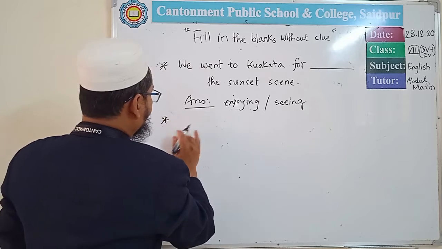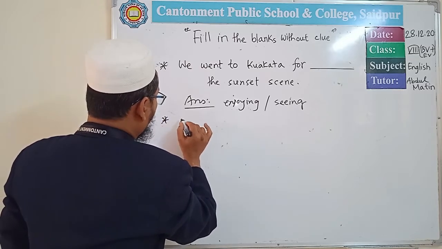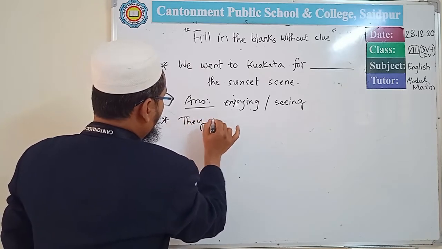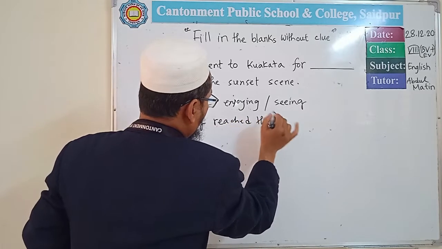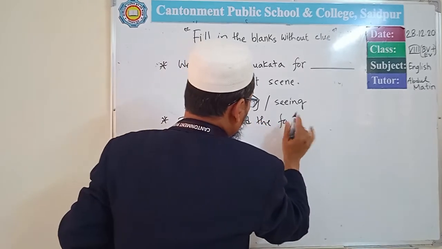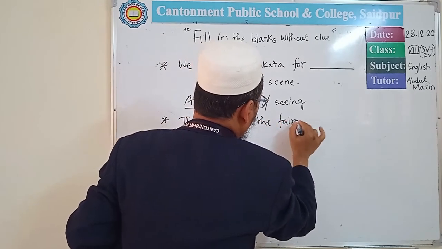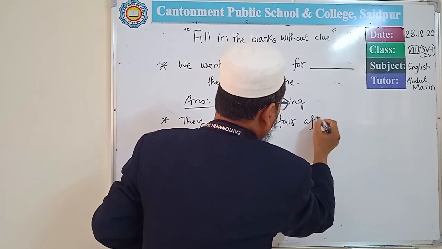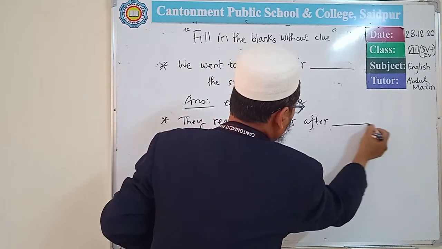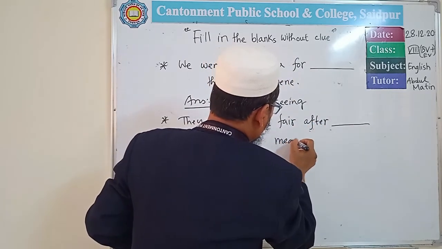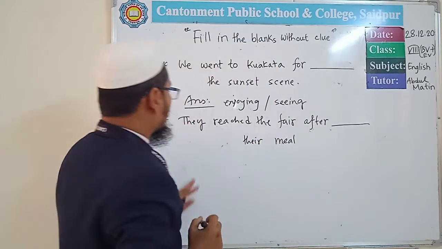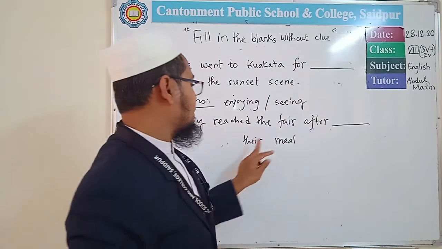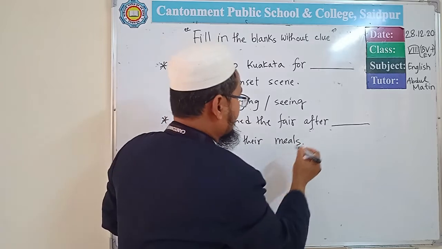Another example: they reached the fair after dash their meals.